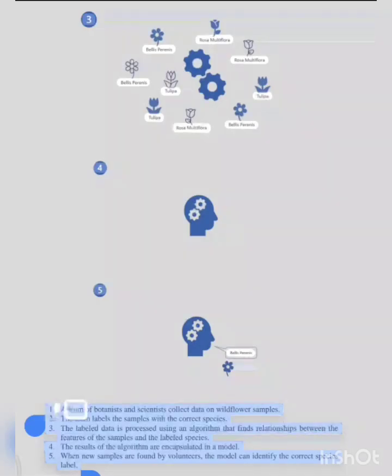1. A team of botanists and scientists collect data on wildflower samples. 2. The team labels the samples with the correct species. 3. The labeled data is processed using an algorithm that finds relationships between the features of the samples and the labeled species. 4. The results of the algorithm are encapsulated in a model. 5. When new samples are found by volunteers, the model can identify the correct species label.